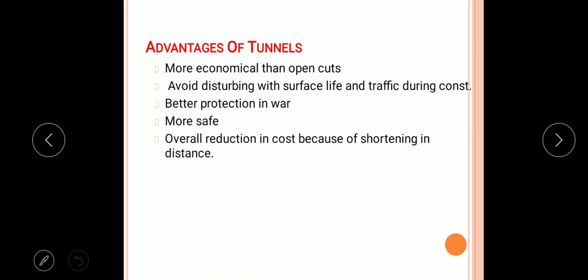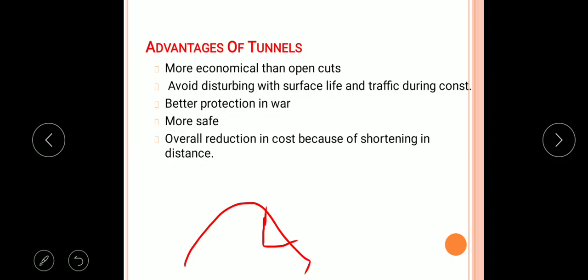If we see the advantages of tunnel, the tunnels are more economical as compared to open cuts. So, in last slide we have seen the tunnel. The open cuts are constructed from the sides of the mountain, like this.